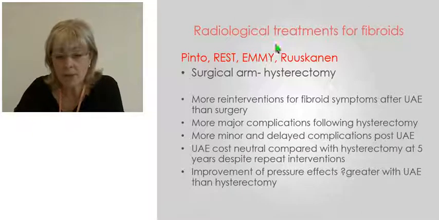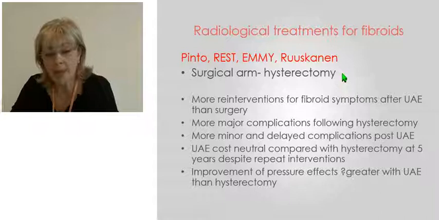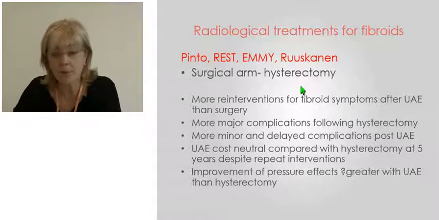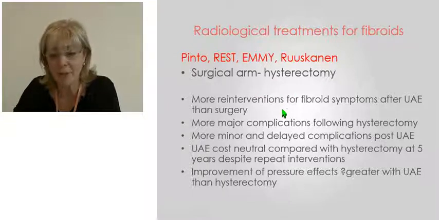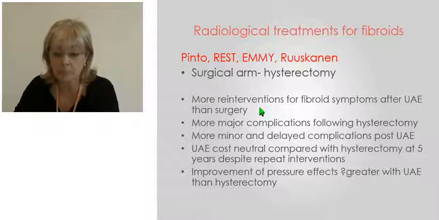The randomized controlled trials that we have, the first 4 that were published, really compared uterine artery embolization with hysterectomy. And this is like comparing apples and oranges. One of these leaves the uterus in place, one removes it. So of course you're going to find more reintervention for fibroid symptoms in the treatment that leaves the uterus in place. So here we know that the results of these trials show more reinterventions were required for the patients in the uterine artery embolization treatment group.